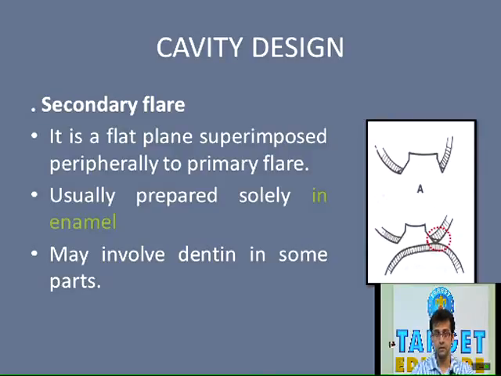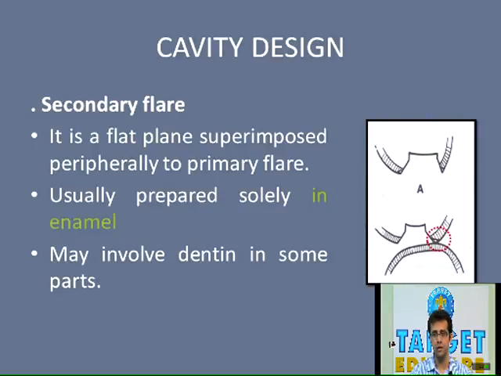Now in some cases the placement of primary flare won't suffice. For example, in some cases it won't be possible to bring the margins of the preparation into cleansable areas, that is, it is not possible to have a clearance from the adjacent tooth. In those cases a secondary flare needs to be placed. Now what is a secondary flare? It is actually a flat plane superimposed peripherally to the primary flare.